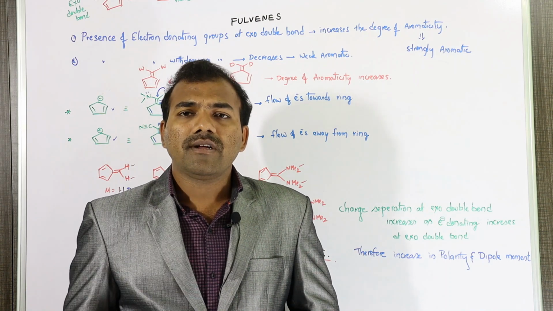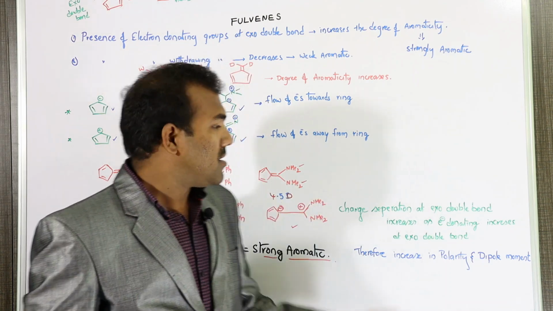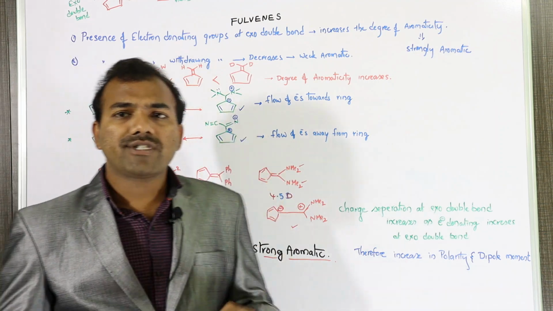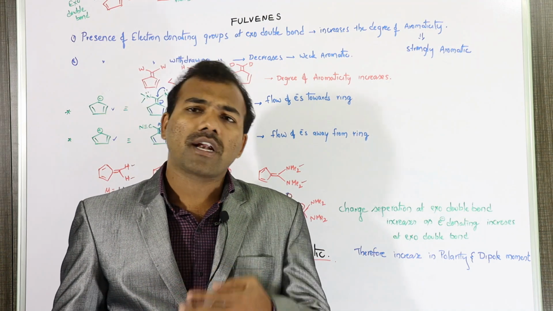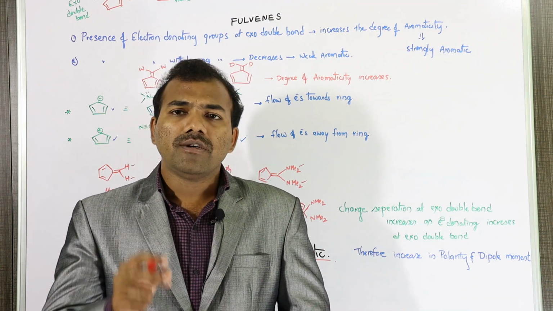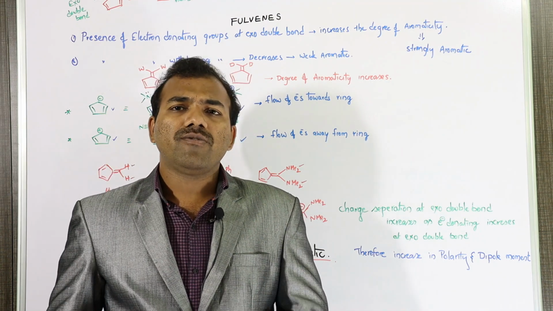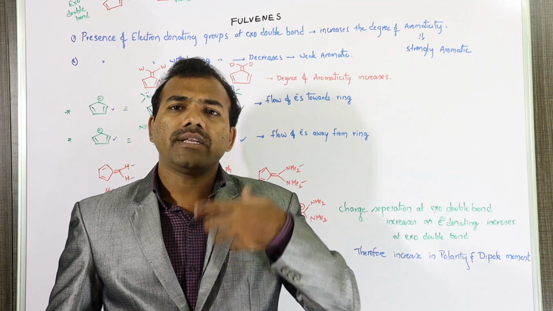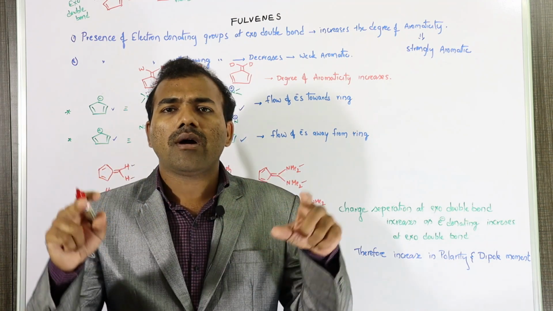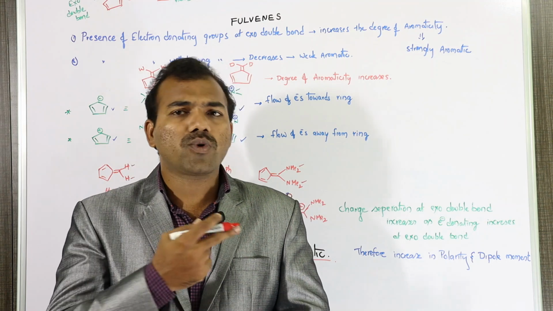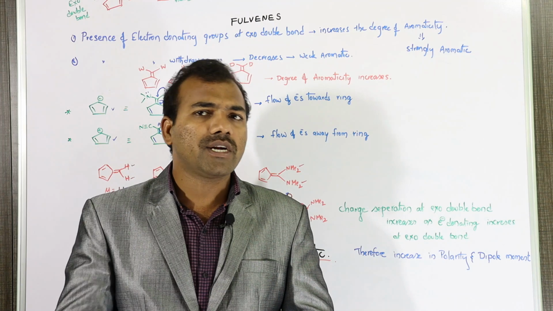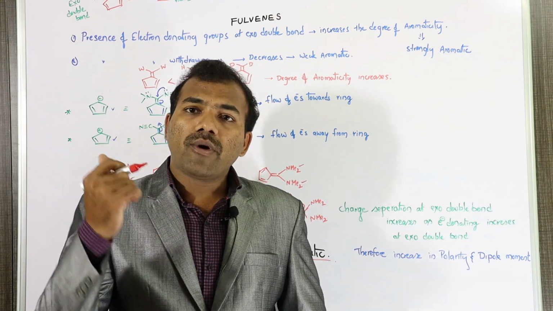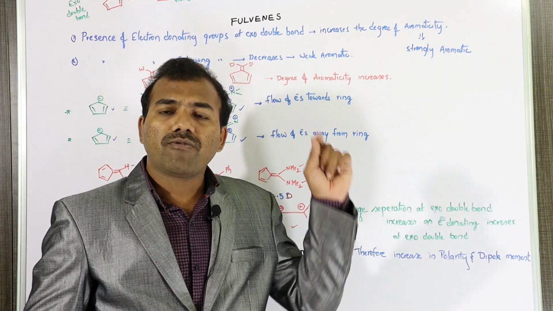So these are nothing but substituted on one side with alkyl groups, electron withdrawing groups, or electron donating groups. Fulvalenes are nothing but substituting with another group, another cycloalkenyl group. So let us go to some examples, then you can understand very easily. I hope you understand the logic behind the fulvene concept.